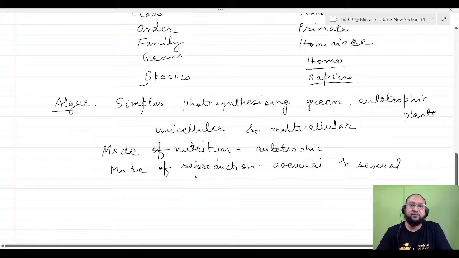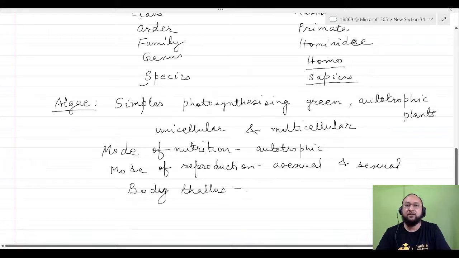They are very small, unicellular and multicellular, very small in size. Body, that means body is thallus. Means not differentiated. Body is small, thallus, not differentiated into roots, stems, and leaves.